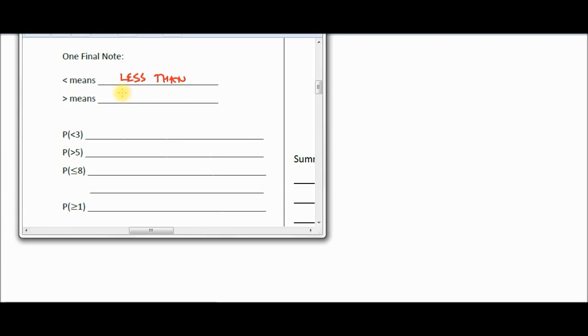That's less than. This means greater than. So if you see the probability of this symbol with a 3, this means less than 3. Symbol the other way, pointing to the left, that means greater than 5.